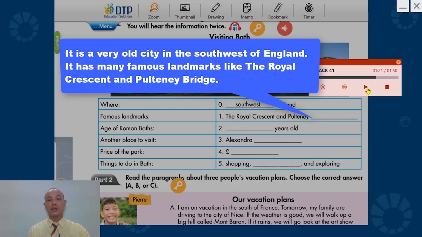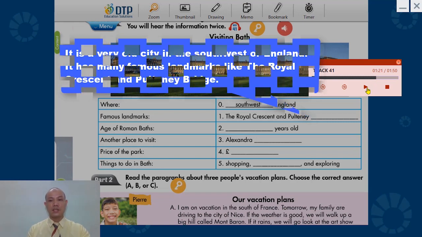And Pulteney Bridge. So the right answer for number 1 will be bridge. Number 2, how many years old?